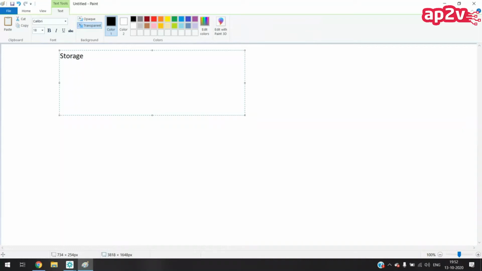AWS is giving you three different types of storage: block storage, object storage, and file storage. What is the difference between these? What is block storage? What is object storage? And what is file storage?